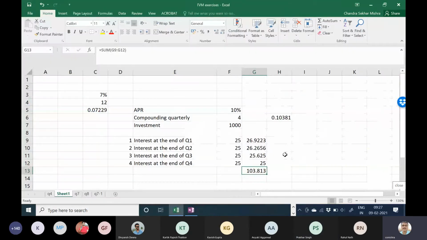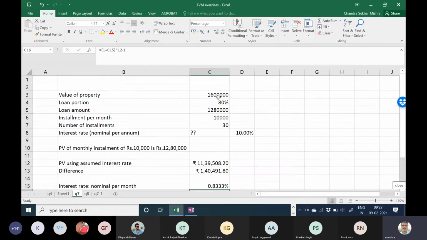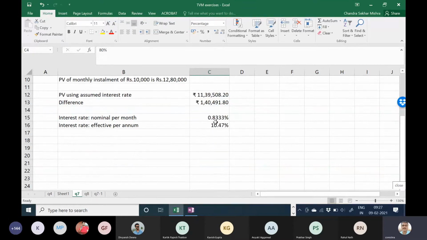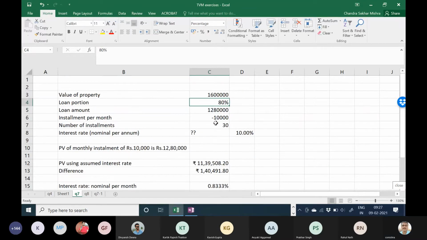Let me go to Excel. What was question number 7? Value of property is 16 lakh rupees. Loan percentage is 80%. Loan amount is 12,80,000. Installment amount is 10,000.